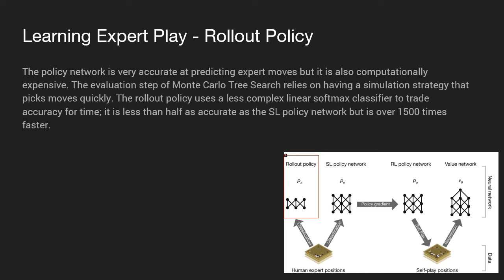It is less than half as accurate as that supervised learning policy network, but it's over 1,500 times faster. So that's a trade-off that we're able to make because we do want these rollouts to be as fast as possible, and also we can compensate for the lack of accuracy in the rollout with the value network, because if you remember, in our evaluation stage we do a blend of those two valuations.